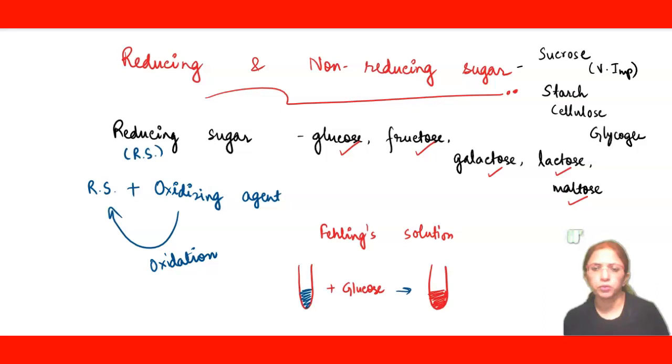Means if you add Fehling solution and then you add these non-reducing sugars, the change in the color of the Fehling solution will not happen. That means these sugars are not undergoing oxidation. So examples of reducing and non-reducing sugars are very important. I hope you have understood all the biomolecules.